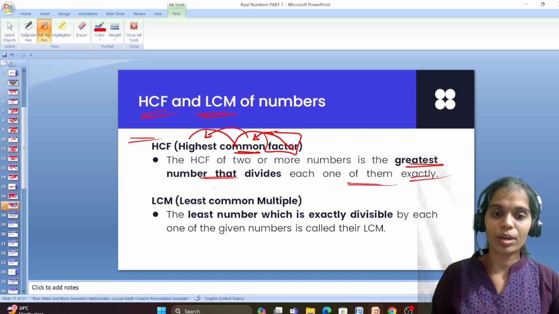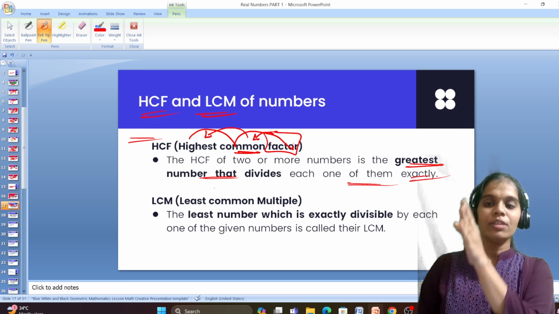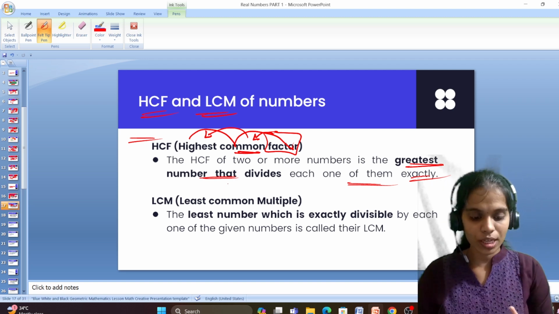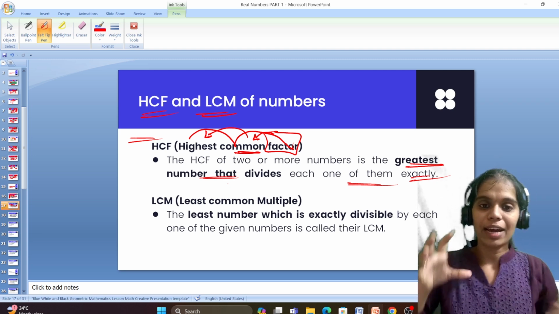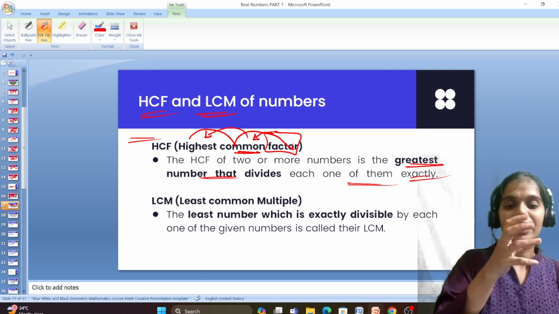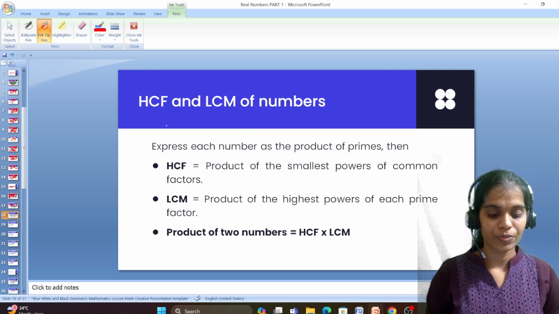Least common multiple: you just take the order alone. For HCF, first I find the factors, from that I pick the common ones, and in that I choose the highest value. For LCM, least common multiple, I will be finding the multiples, in that I will choose the common ones, and in that I will find the least or lowest value.